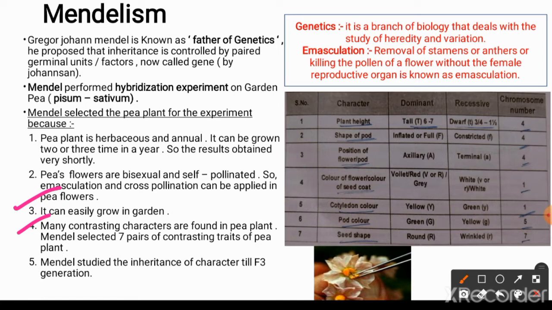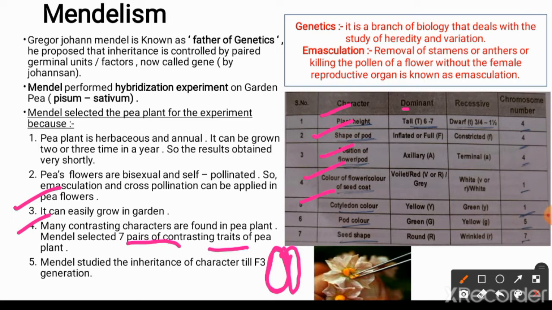Mendel selected 7 pairs of contrasting traits of the pea plant. These are plant height, shape of pod, position of flower, color of flower, color of seed coat, and cotyledon color. How does the seed show the color of the cotyledon?